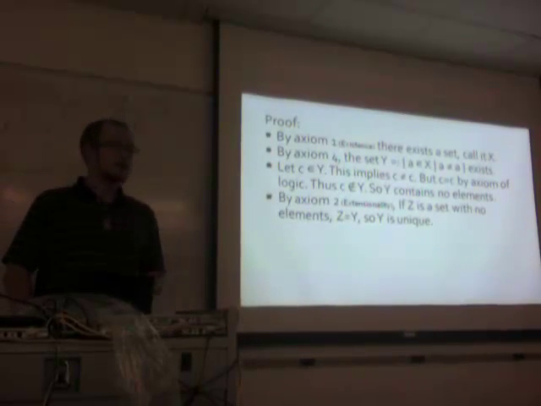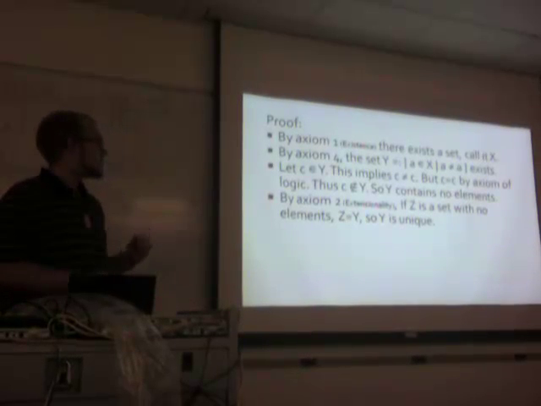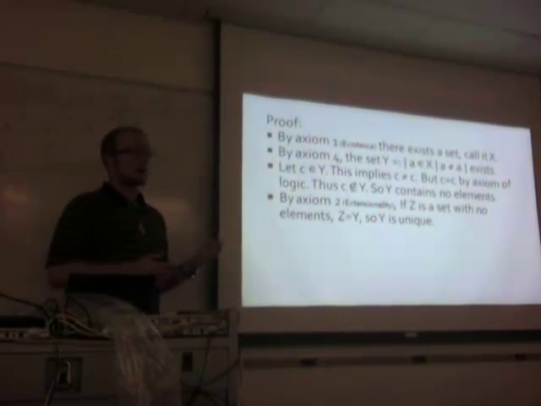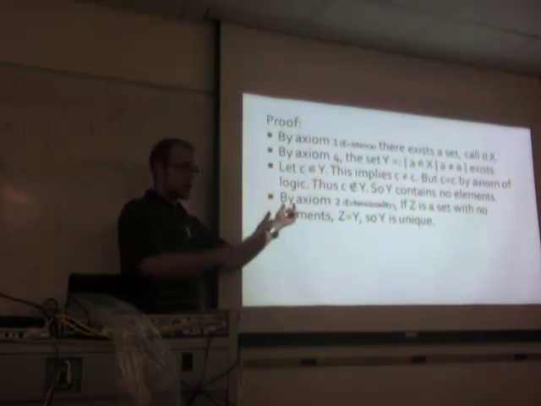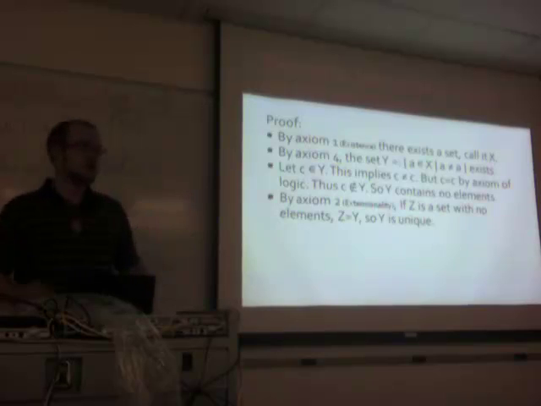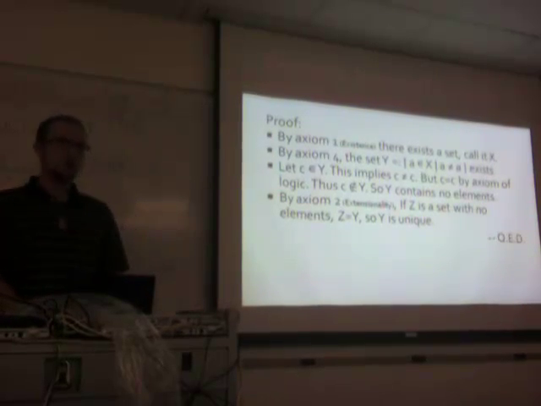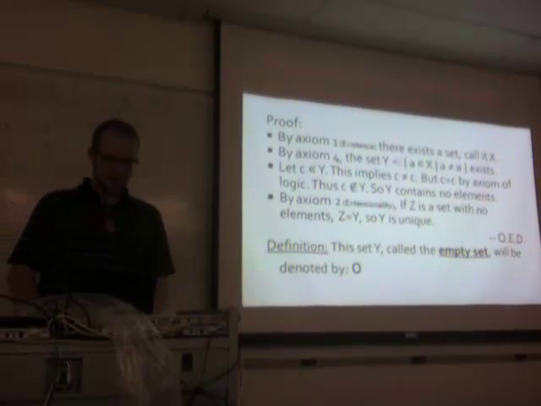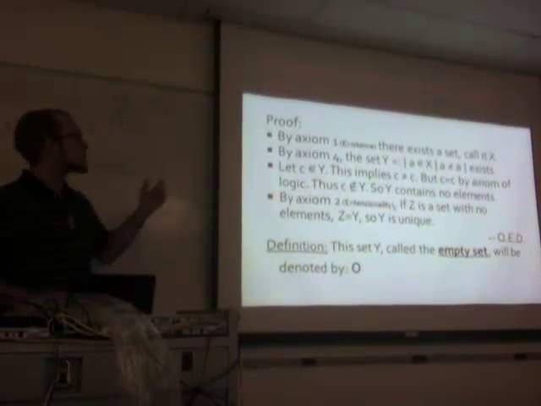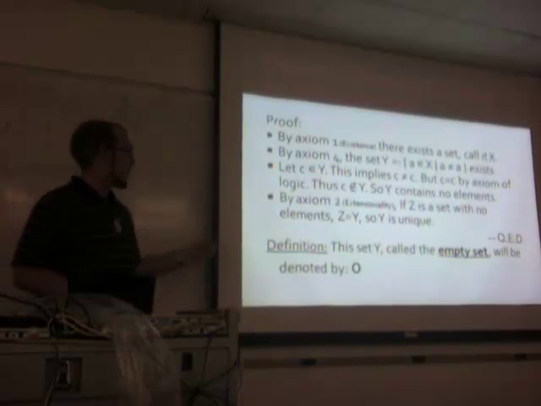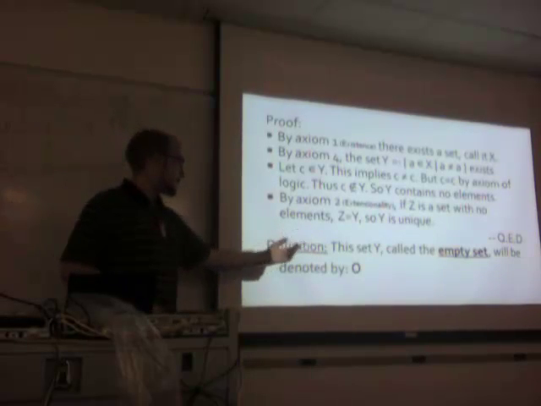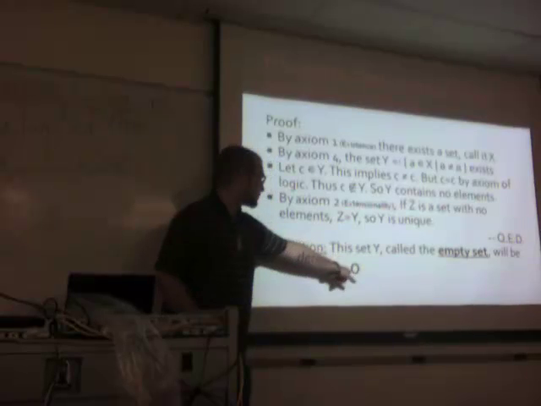By the second axiom, extensionality, if there's another set with no elements, they're going to be unique. They're going to be equal to each other by the second axiom. So Y is unique. If there's anything else like it, it is Y. QED. Now definition. This set that I have now constructed from this theorem, I'm going to call the empty set. And we will denote it with this symbol that you should be familiar with.